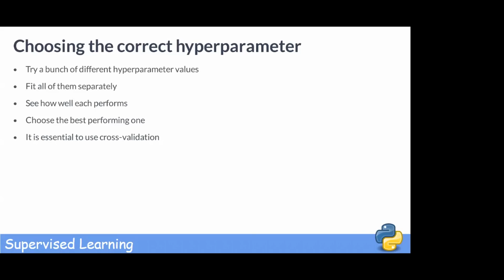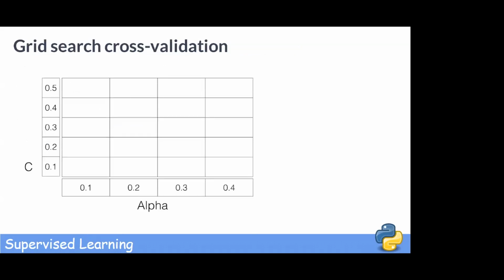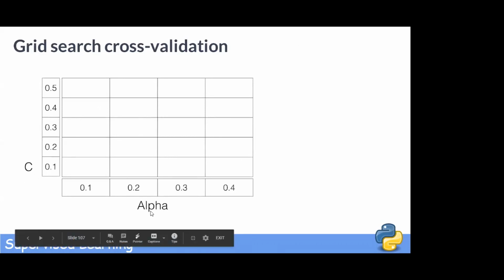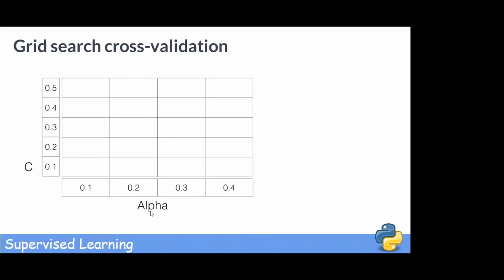Now, when tuning a hyperparameter, it is essential to use cross-validation, as using train test split alone would risk overfitting the hyperparameter to the test set. The basic idea is as follows. We choose a grid of possible values we want to try for the hyperparameter or hyperparameters. For example, if we had two hyperparameters, C and alpha, the grid of values to test could look like this.